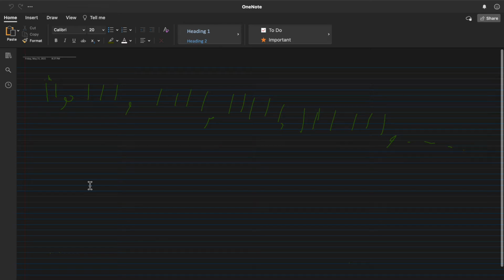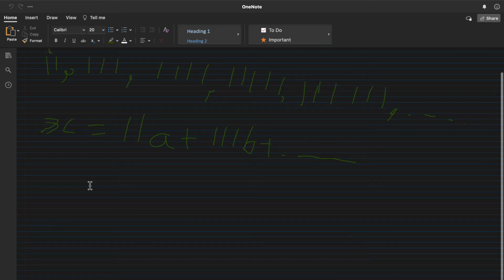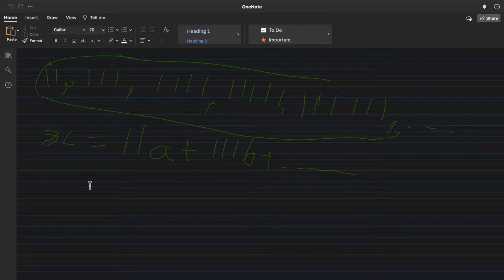Now we need to see if a given number x can be made by using 11a plus 111b plus so on, where a, b, c, d are integers. Not basic integers but non-negative integers: 0, 1, 2, 3 and so on.